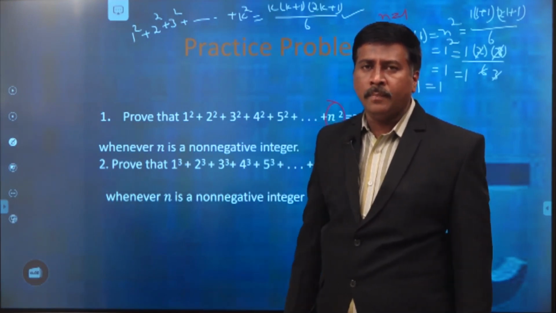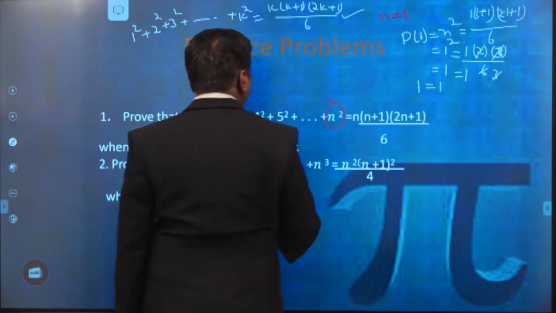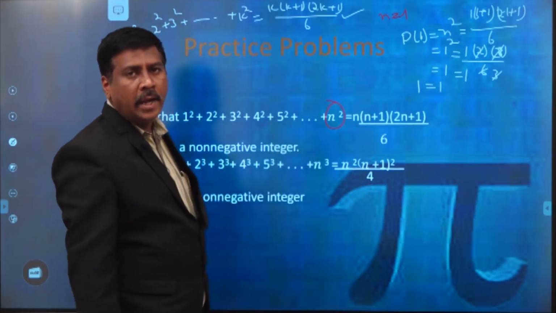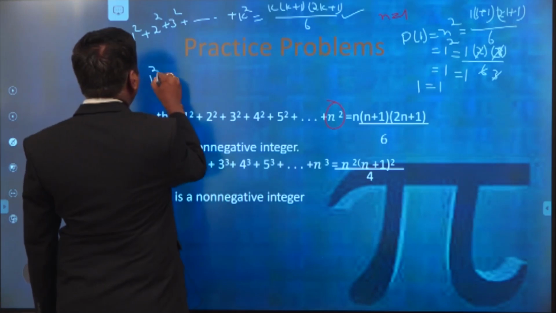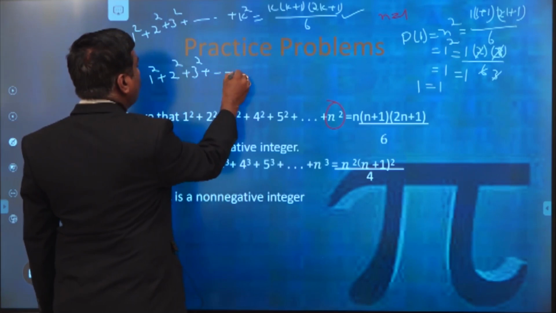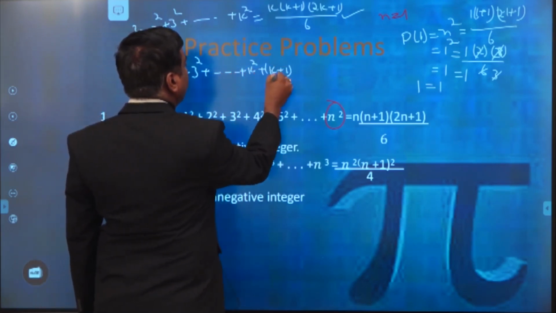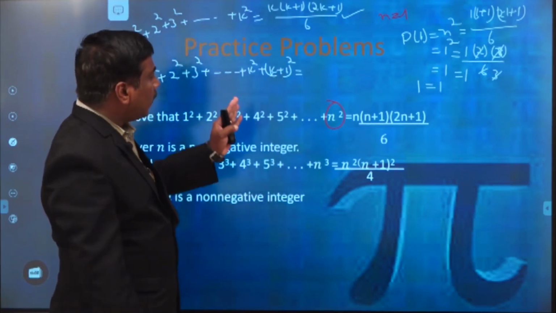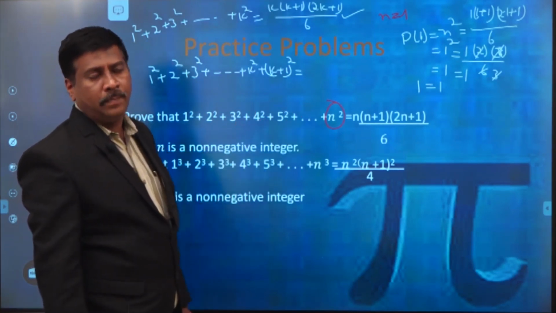Now what is our claim? The result is to be true for n is equal to k plus 1. Here the nth term is n square, so we add k plus 1 whole square on both sides, the left hand side and the right hand side. Then we get 1 square plus 2 square plus 3 square plus so on plus k square plus k plus 1 whole square is equal to... in the right hand side, we have to replace k by k plus 1.